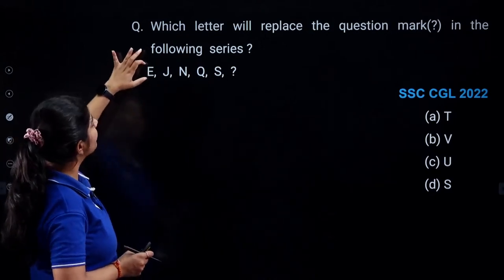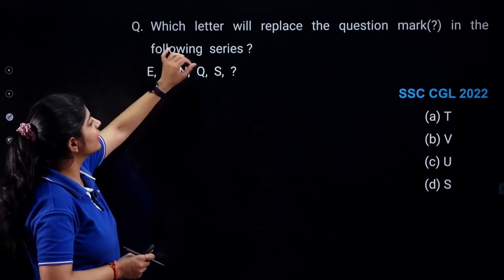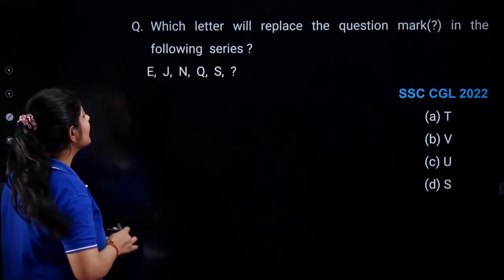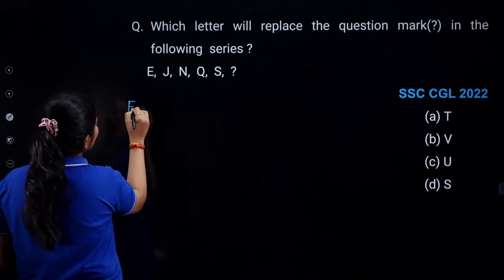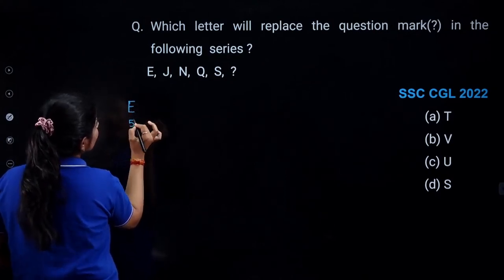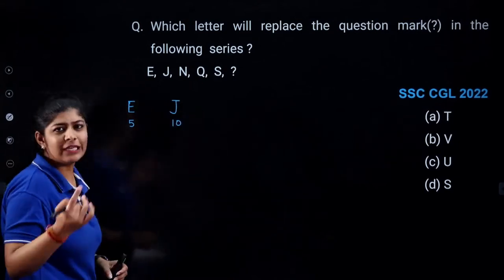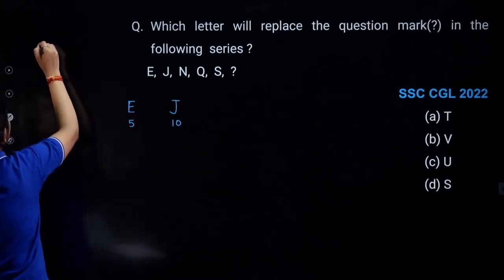Here we have a sequence of E, J, N, Q, S. Now we have to identify the missing term. So for your reference, I'm writing the associated numbers over here. E is associated with 5. J is associated with 10. You can easily remember it as Ajoti.